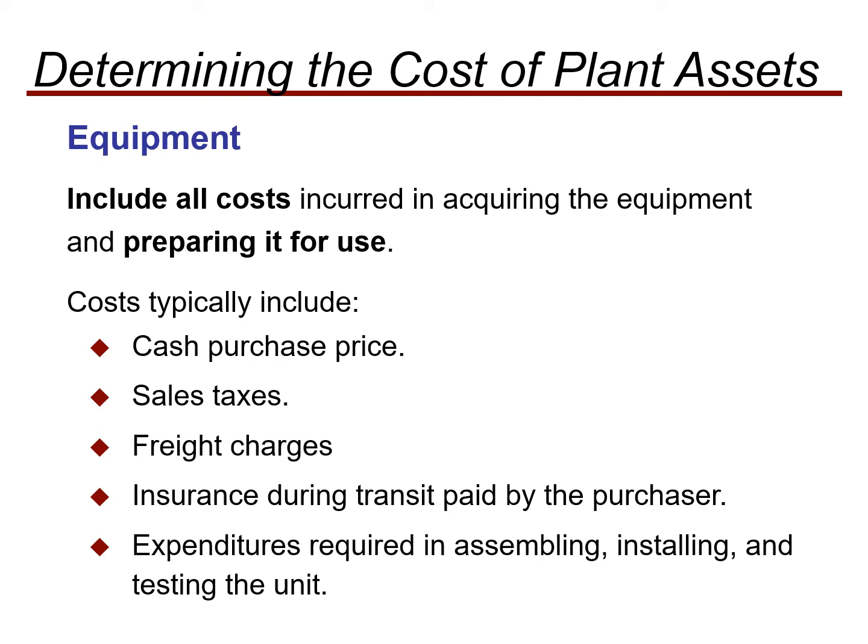So this cost includes the cash purchase price, obviously the actual price of that equipment, then any sales taxes you have to pay, any freight charges, that is the transportation charges, or insurance during transit paid by the purchaser.